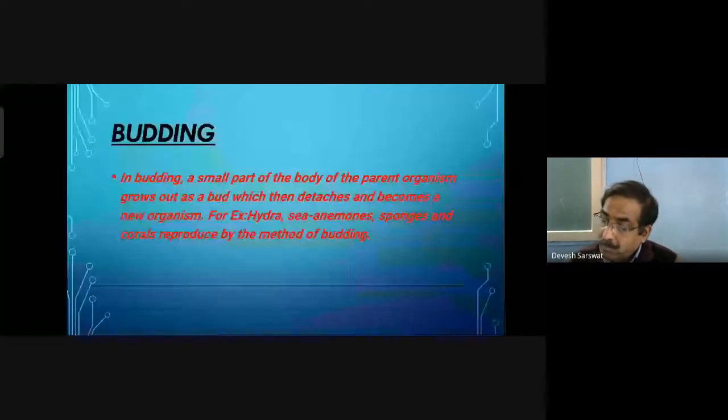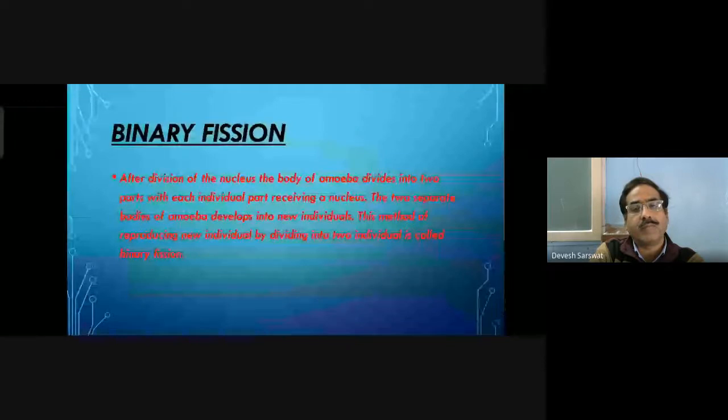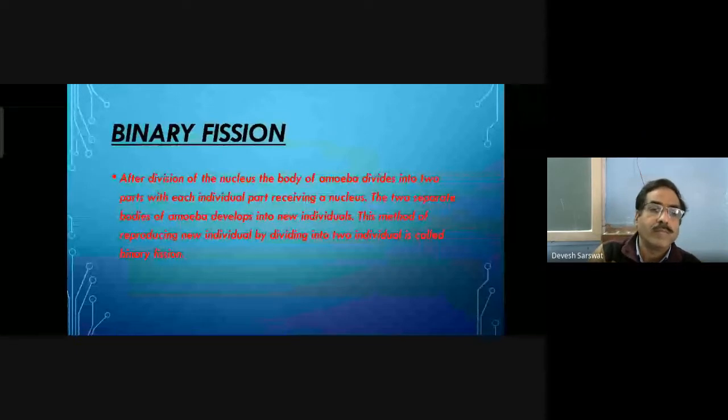Budding. In budding, a small part of the body of the parent organism grows out as a bud, which then detaches and becomes a new organism. For example, hydra, sponges, and coral are produced by the method of budding. Binary fission. After division of the nucleus, the body of the amoeba divides into two parts, with each part receiving a nucleus. The two separate bodies of amoeba develop into new individuals. This method of reproducing new individuals by dividing into two is called binary fission.